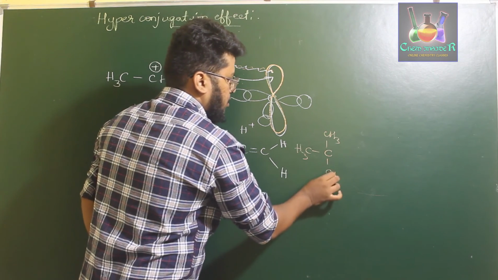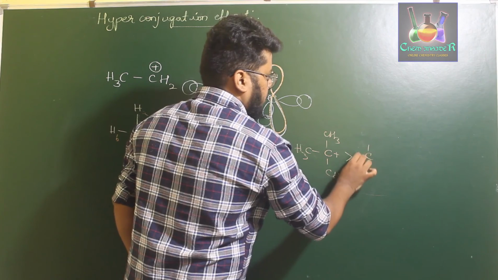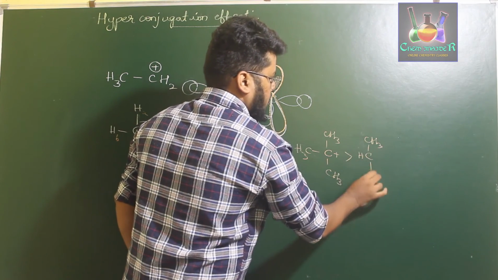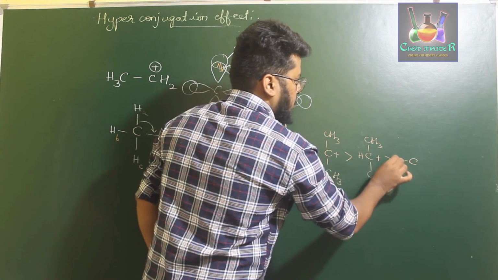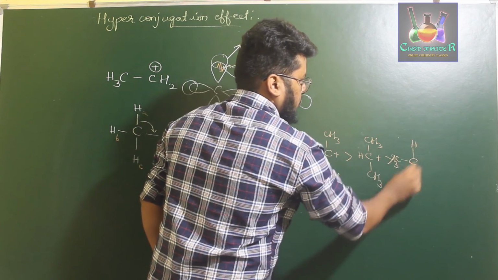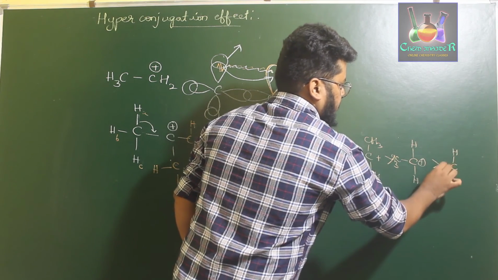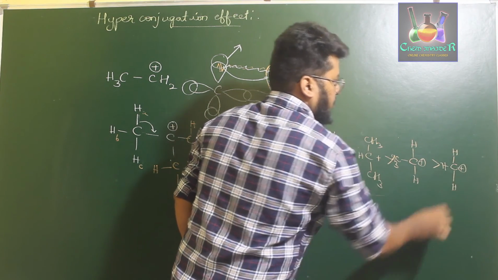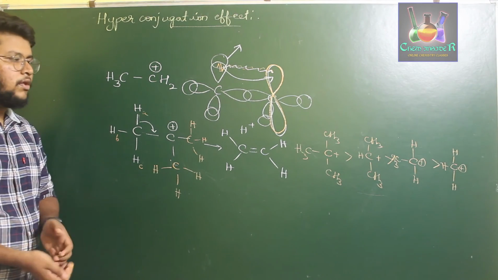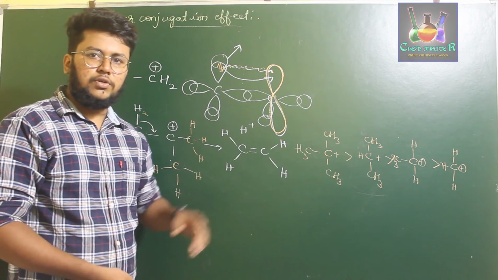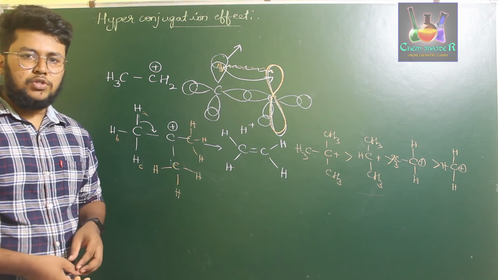a carbocation with 3 CH3, which is slightly greater than a carbocation with 2 CH3 groups, like this, which is greater than a carbocation with 1 CH3 group, which is greater than a carbon atom with 3 hydrogens. So, a carbocation with just 3 hydrogens will be having the least hyperconjugation possible. The carbocation with 3 methyl groups attached to it will be having the highest number of hyperconjugations possible.